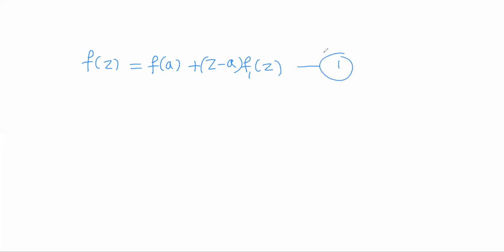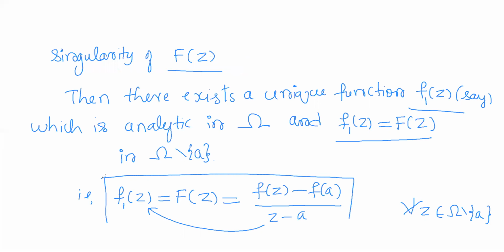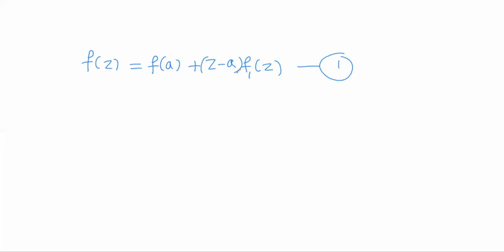Call this equation 1. Just simplifying this, cross multiply the z minus a and send f(a) to the left. You will get f(z) equal to f(a) plus (z minus a) into f1(z). Okay.